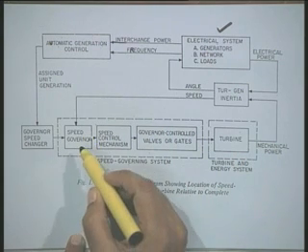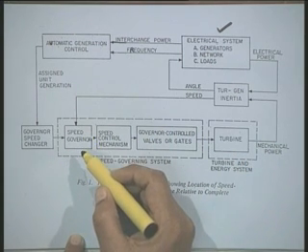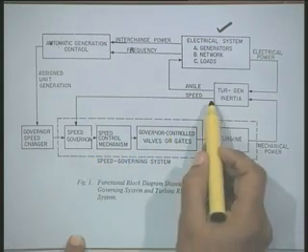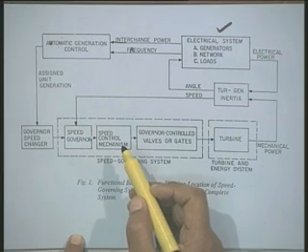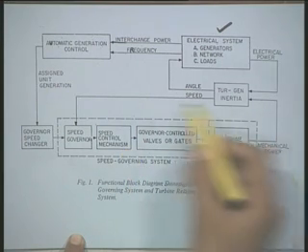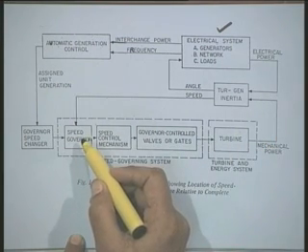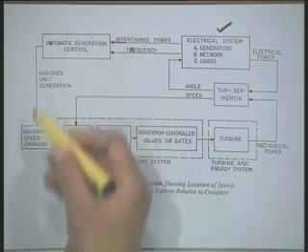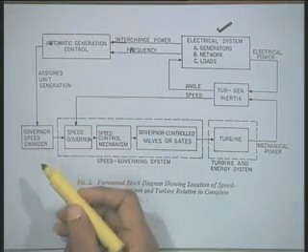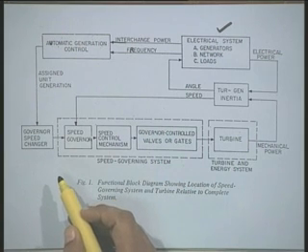Therefore, the speed governor is the most important component in the control mechanism. It has two inputs, one coming from the terminal of the synchronous generator, and that is the speed signal. Another is the control signal coming through the AGC, which we call the speed changer position.